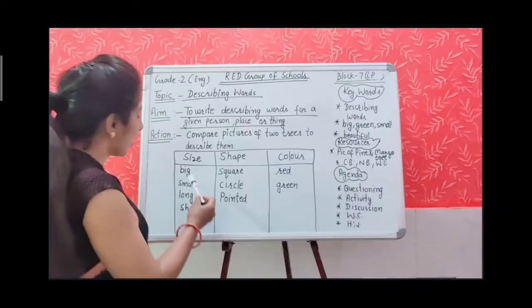I have written some words for the size, some for shape, some for colors. The words written under size, like big, small, short, long, we are using to tell about the size of the trees. In the second, shape, like square, circle, pointed, these words we are using to tell about the shape of the trees. Red and green, these words we are using to tell about the color. So one column tells about one quality of the trees. So these things are common in these columns.